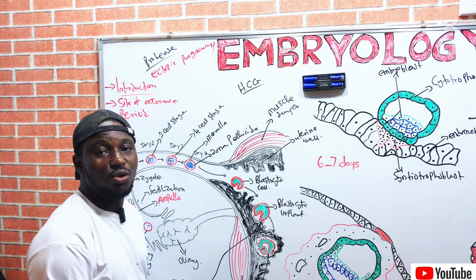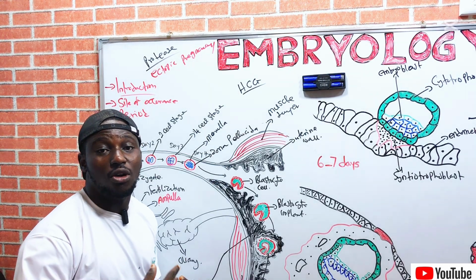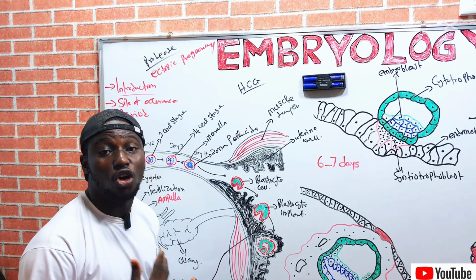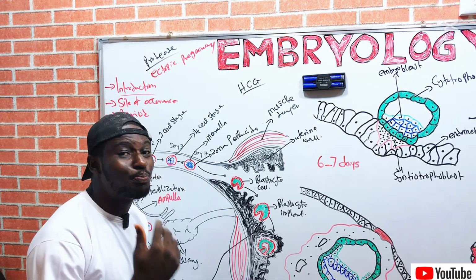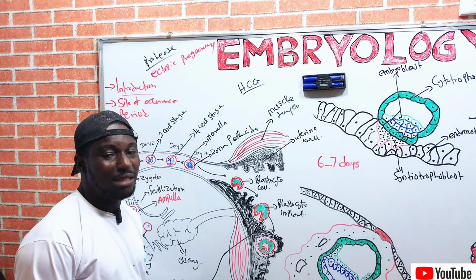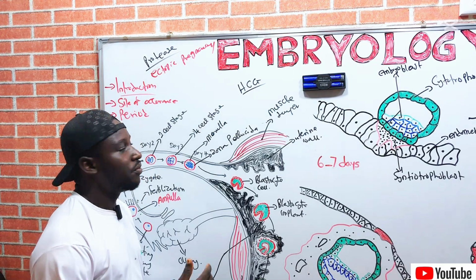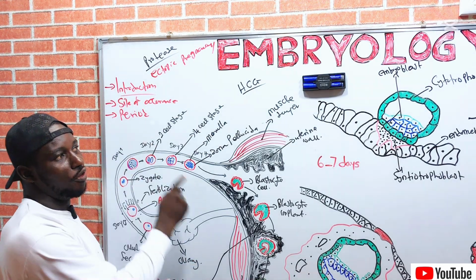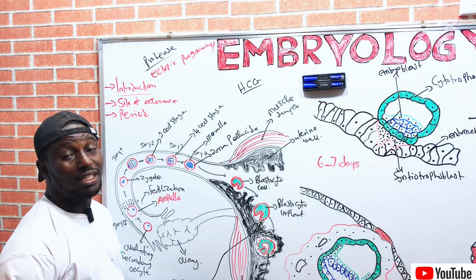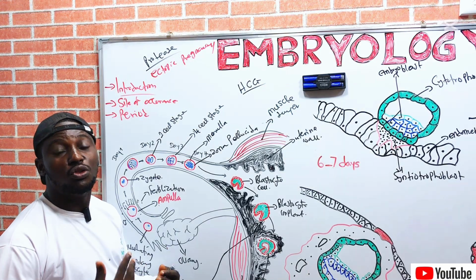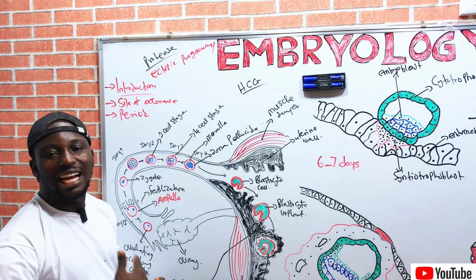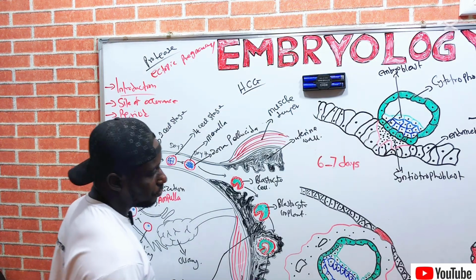That is why we say that it occurs 7 days post fertilization. That means it occurs 7 days after fertilization, right? So that is the period of implantation of the developing embryo on the uterine epithelium called the endometrium.